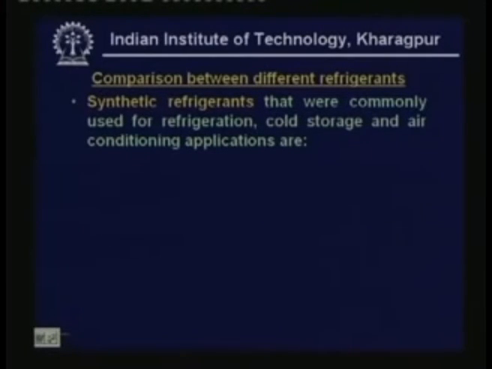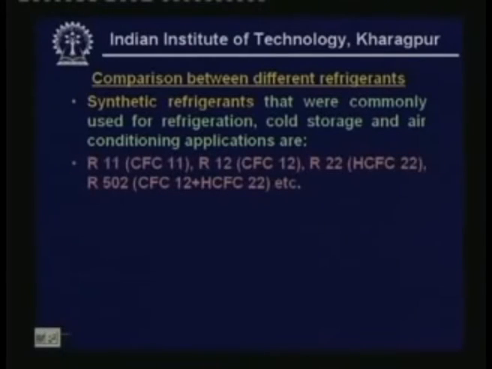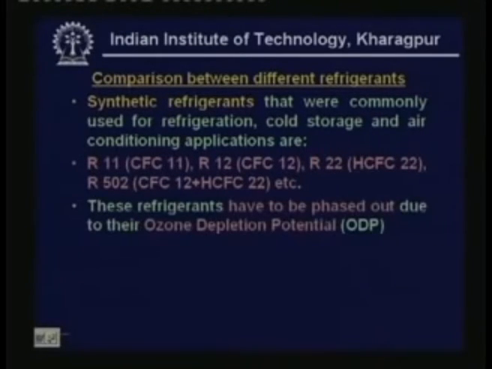Synthetic refrigerants. The synthetic refrigerants that were commonly used for refrigeration, cold storage and air conditioning applications are R11, which is CFC11, a chlorofluorocarbon; R12, that means CFC12; R22, HCFC22, that is hydrochlorofluorocarbon 22; and R502, which is an azeotropic mixture of, I am sorry, there is a mistake here, R502 is a mixture of HCFC22 and CFC115.